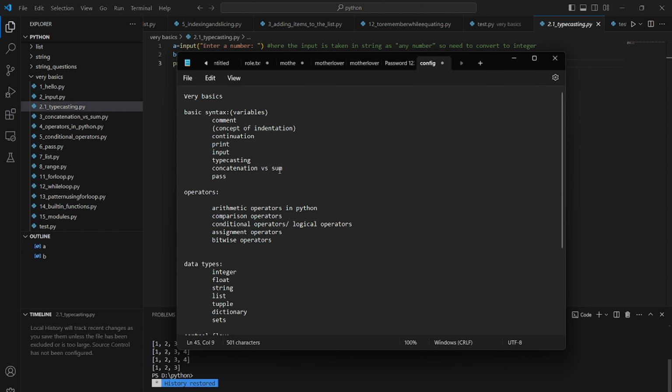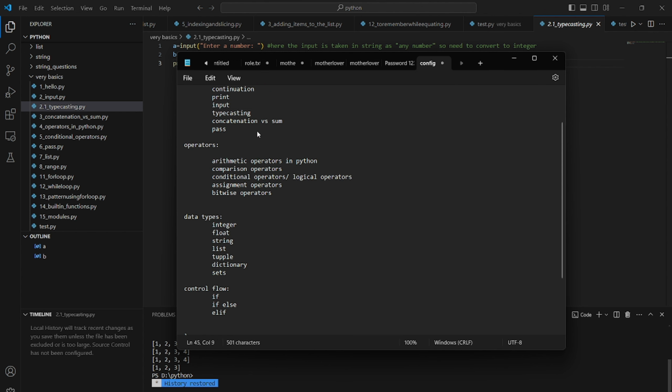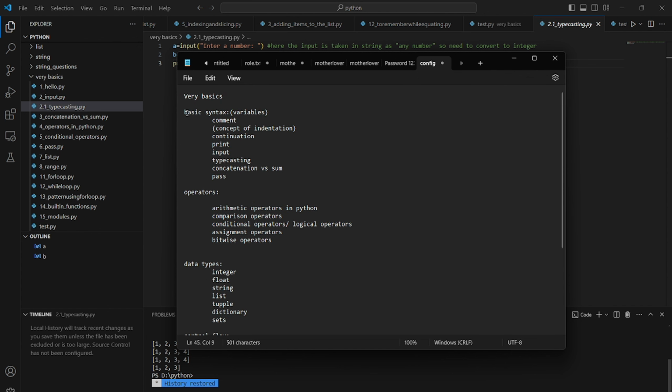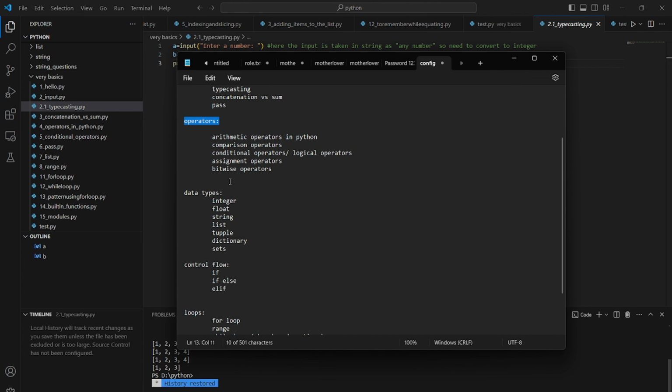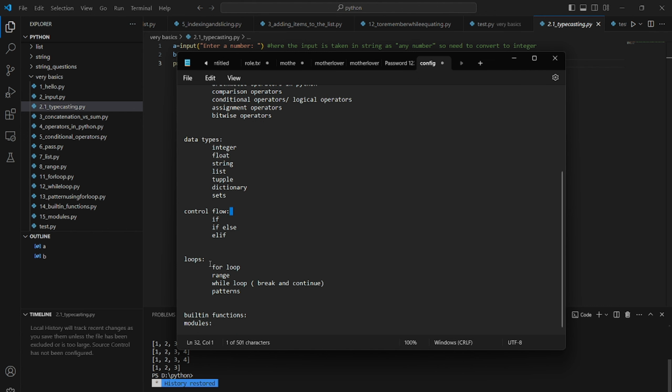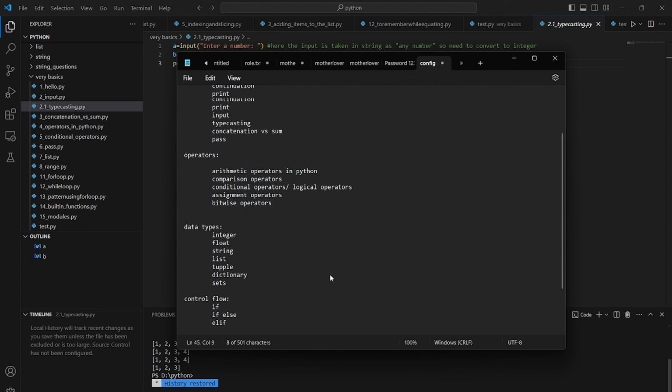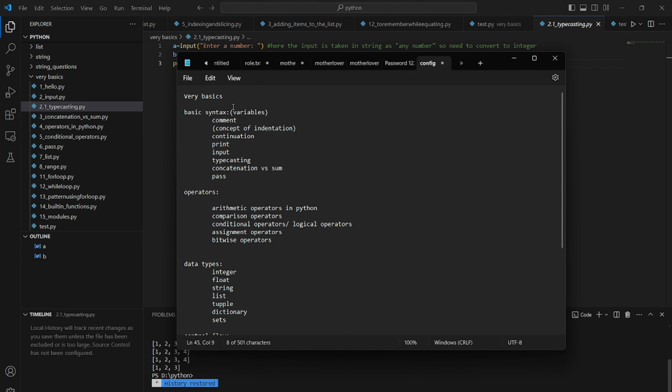So we are starting from the very basics, and I have prepared a roadmap to cover them. First of all, we will cover basic syntax, variables, operators, data types, control flow (if else and loops), and we will also cover some built-in functions and modules. So let's start directly with the basic syntax.